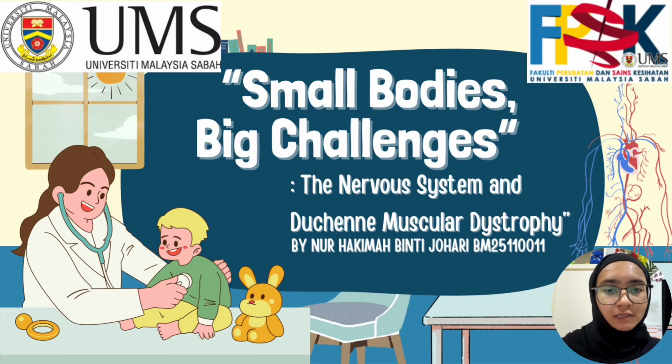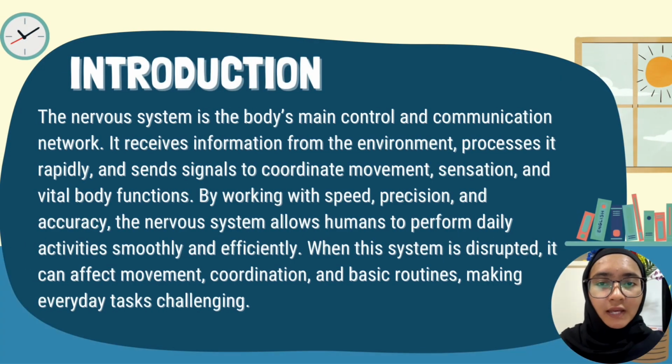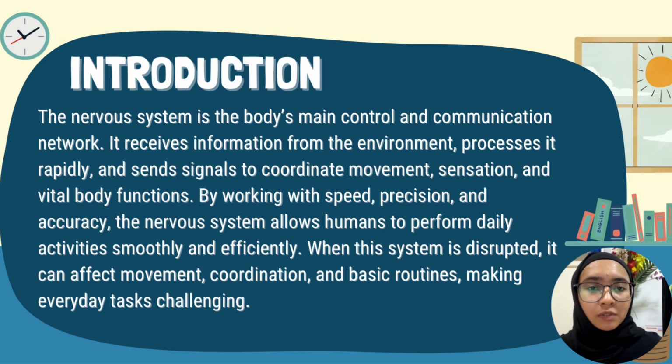I'm going to be talking about the nervous system and the disease related to it, which is Duchenne muscular dystrophy. First of all, as for the introduction, the nervous system is the body's main control and communication network. It receives information from the environment, processes it rapidly, and sends signals to coordinate movement, sensation, and vital body functions. By working with speed, precision, and accuracy, the nervous system allows humans to perform daily activities smoothly and efficiently.